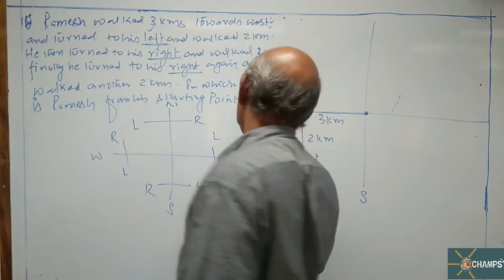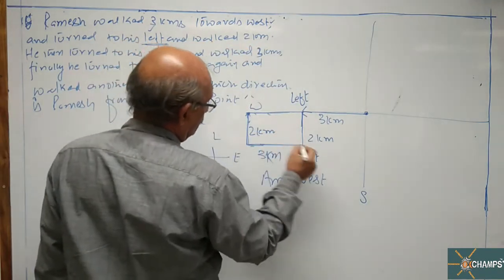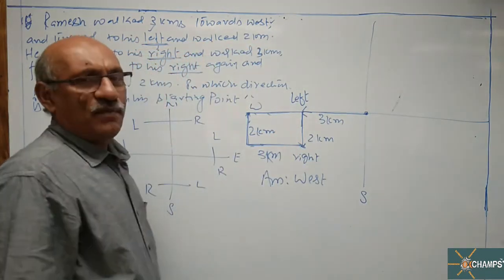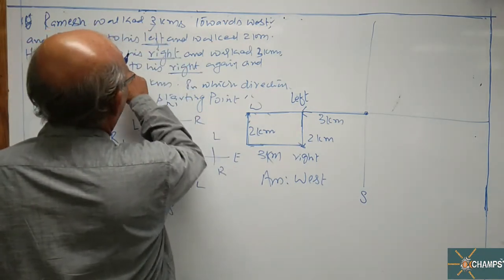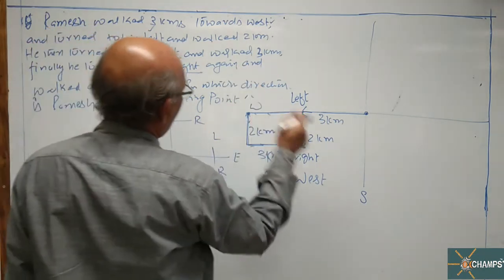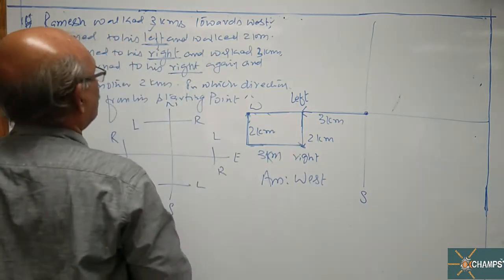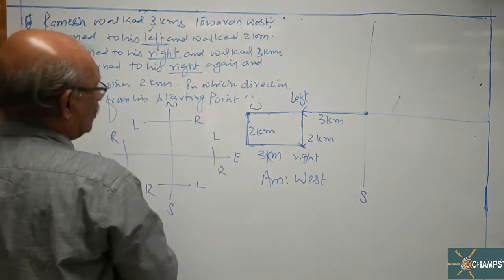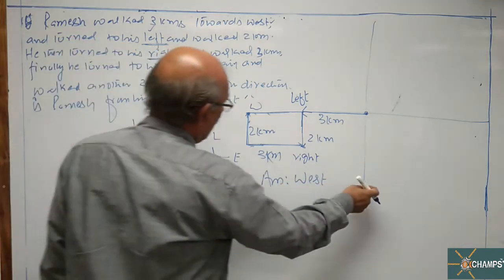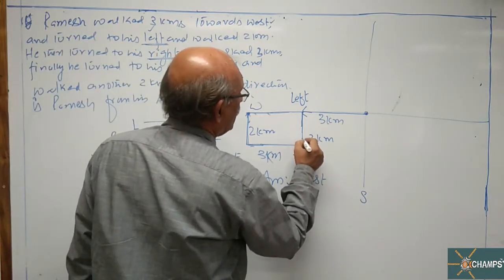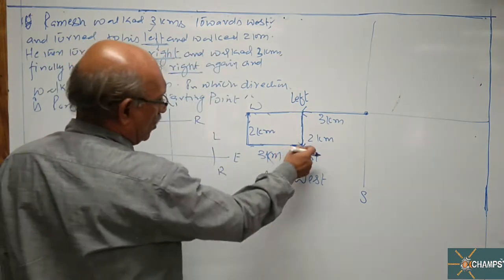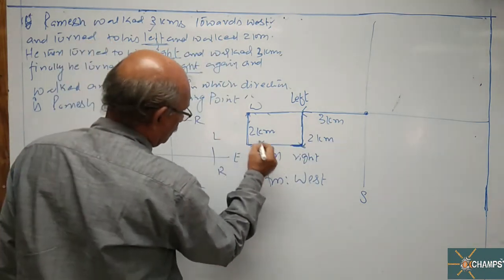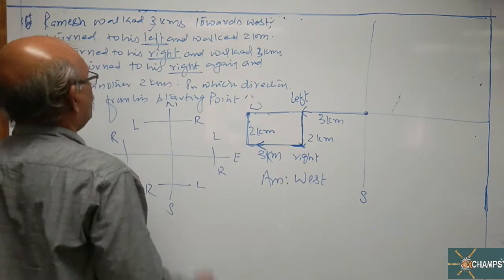South. So Ramesh is walking towards the south. And how many kilometers did he walk, sir? 2 kilometers he walked. And after that he turned to his right. Right hand side of south is again west. So this is his right turn.